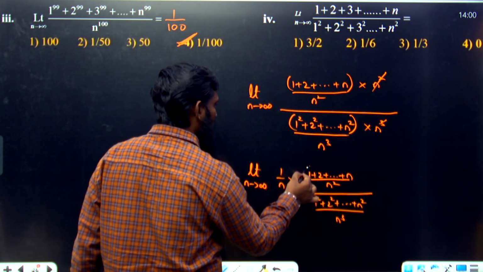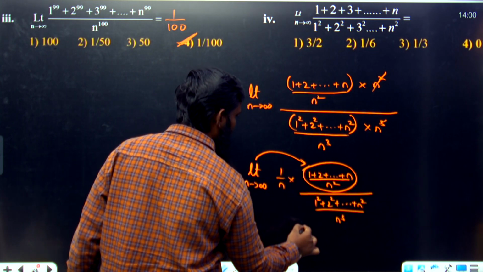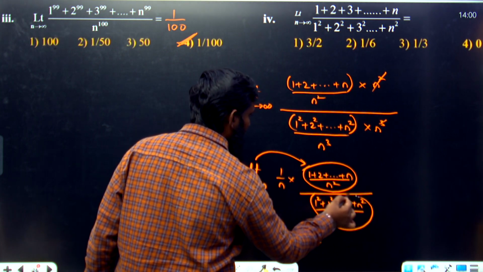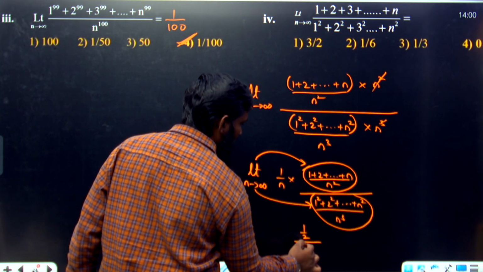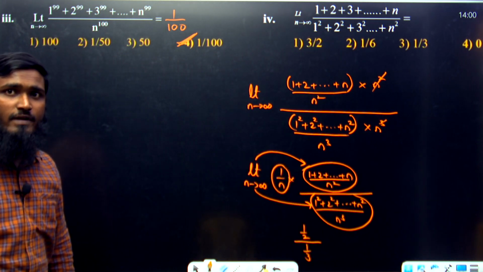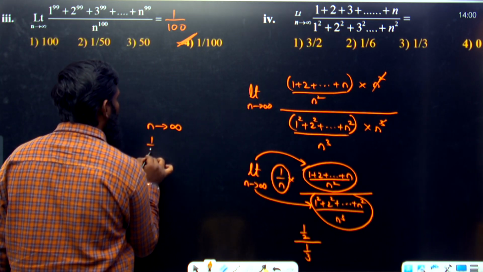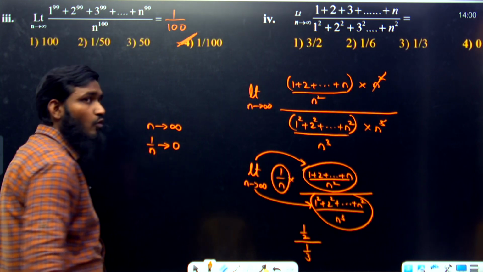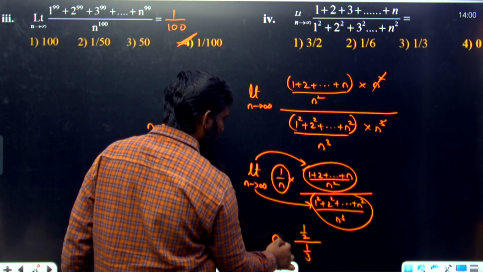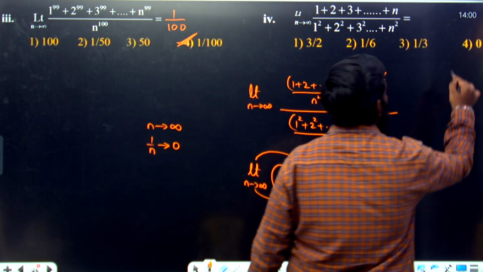Now listen carefully. Now if we apply the limit for this part, what is the answer? 1 by 2, divided by, if we apply the limit for this part, what is the answer? 1 by 3. But the limit for this 1 by n is also there. Whenever n tends to infinity, 1 by n tends to 0. So this 1 by n we have taken as 0. 0 into this value 3 by 2 is equal to 0. Okay. So let us go with the fourth option.